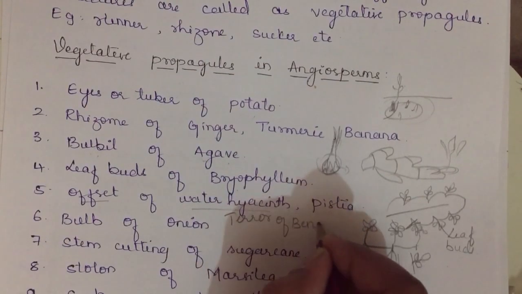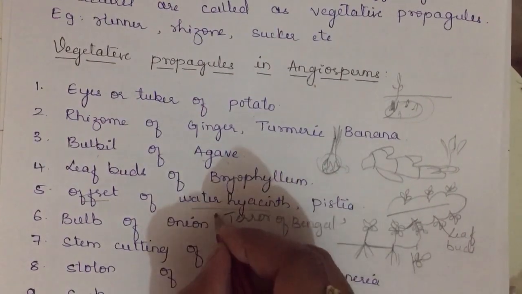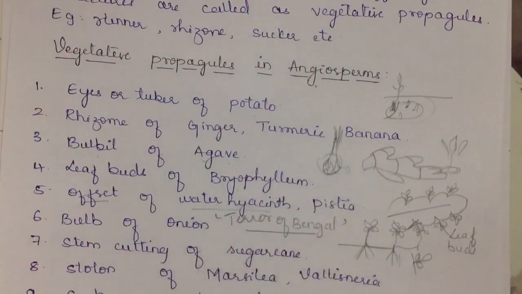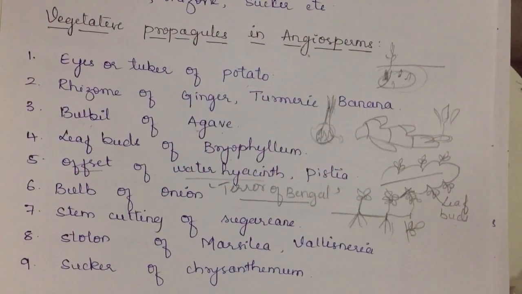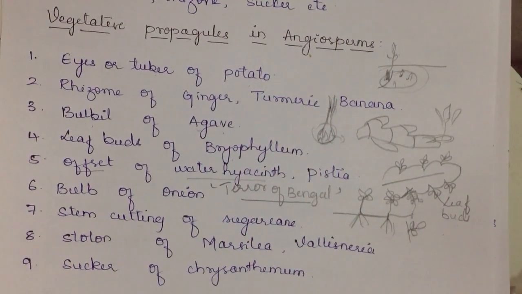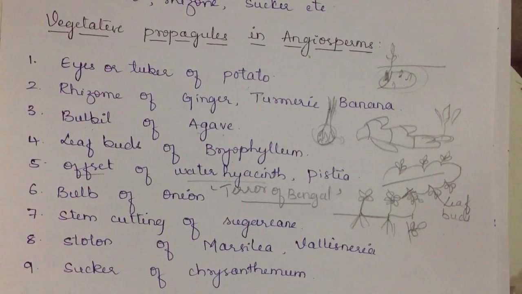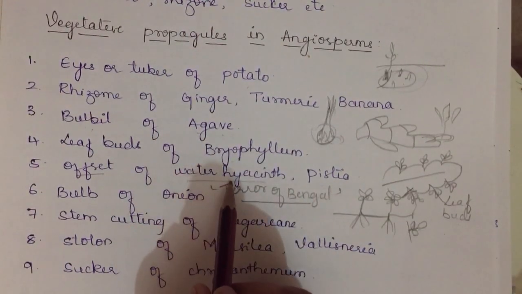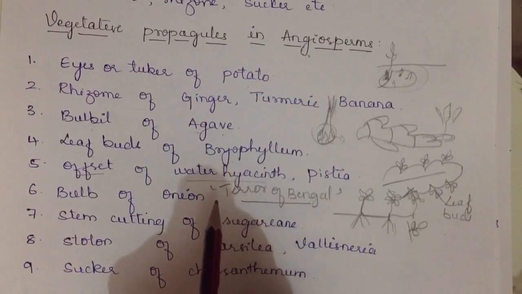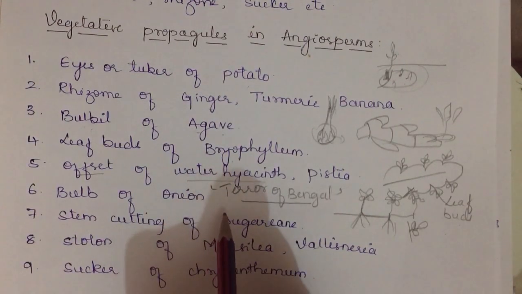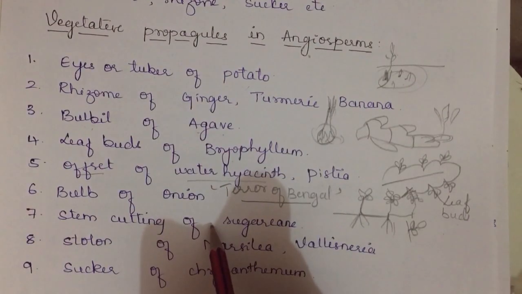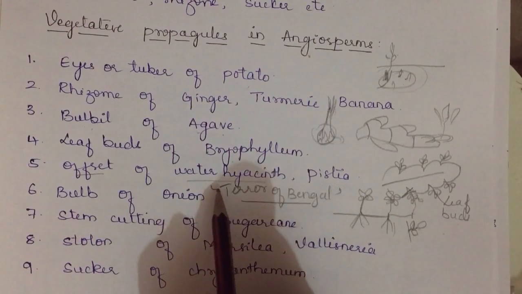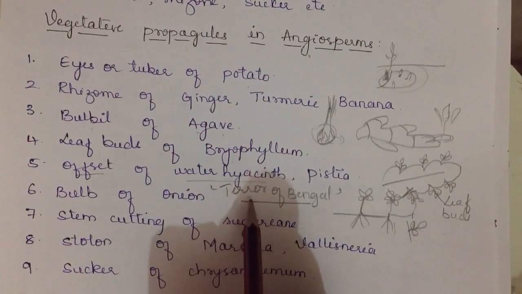Water hyacinth is called the terror of Bengal because it had mauve colored flowers, and these flowers attracted the people, and it was brought and grown in one of the ponds in the Bengal region. Because it increased in number in a large amount, it decreased the oxygen content in the water, and it led to the fishes becoming extinct. So that's why water hyacinth is also called the terror of Bengal.